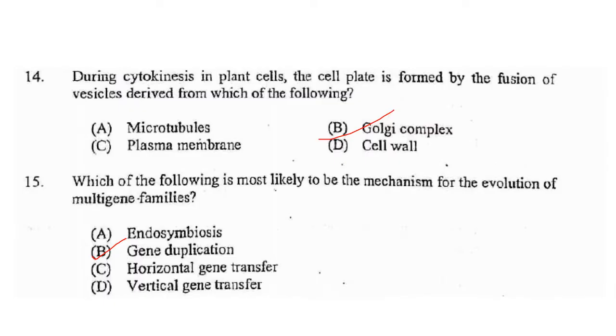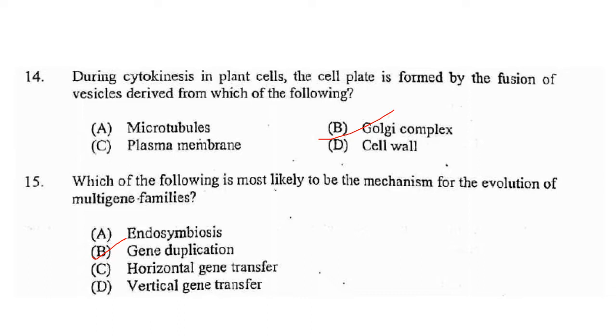During cytokinesis in plant cells, the cell plate is formed by the fusion of vesicles derived from which of the following? Option A, microtubules, B, Golgi complex, C, plasma membrane, and D, cell wall. Answer is option B, Golgi complex.